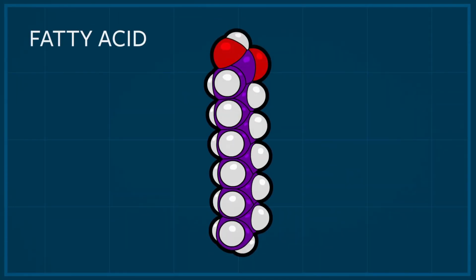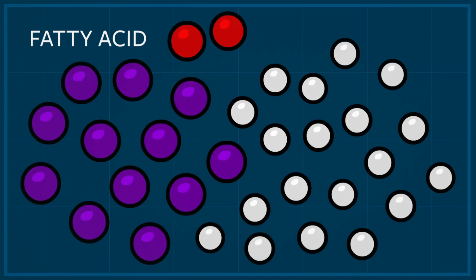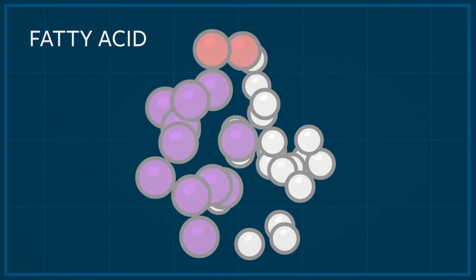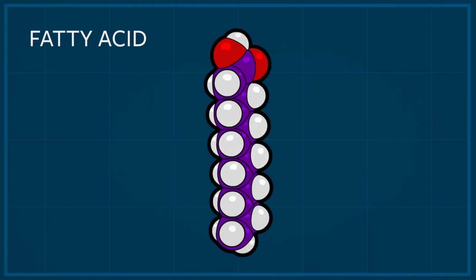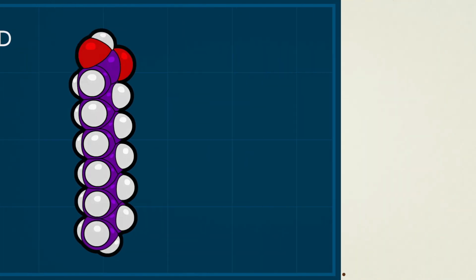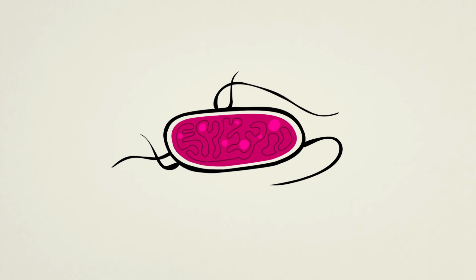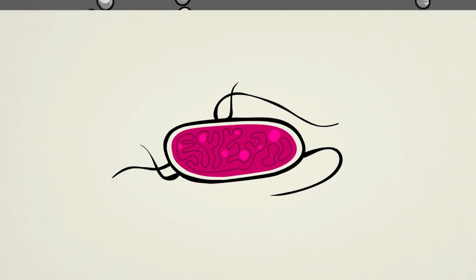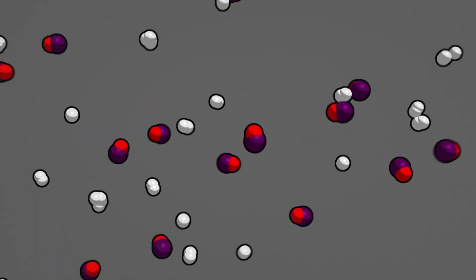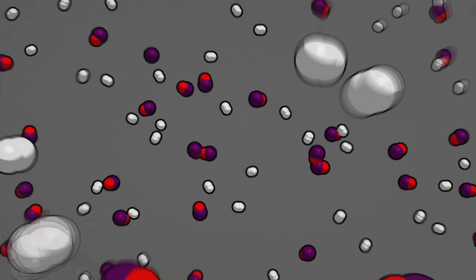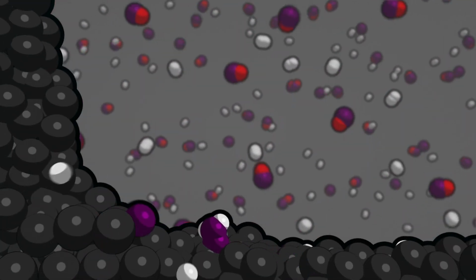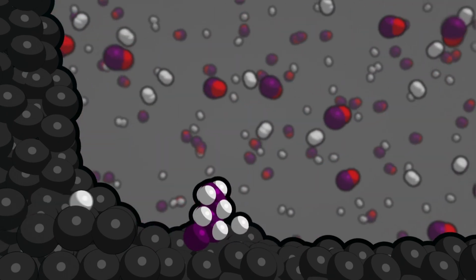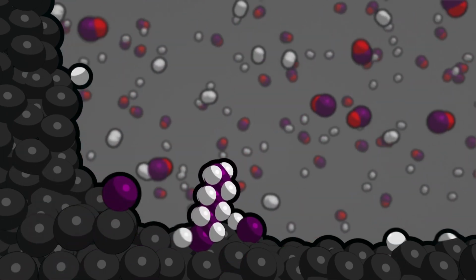This here is a special molecule called a fatty acid. It's a collection of carbon atoms, hydrogen atoms, and oxygen atoms all stuck together in a specific pattern. Fatty acids are one of many complex molecules that living cells use inside their bodies. They build fatty acids with atoms they get from their environment. Scientists used to think that living cells were the only things able to consistently build fatty acids, but check this out. Lab experiments have shown that if simple common gases, carbon monoxide and hydrogen, are heated up with minerals like those found in the Earth's crust, a variety of complex carbon molecules, including fatty acids, begin to grow.